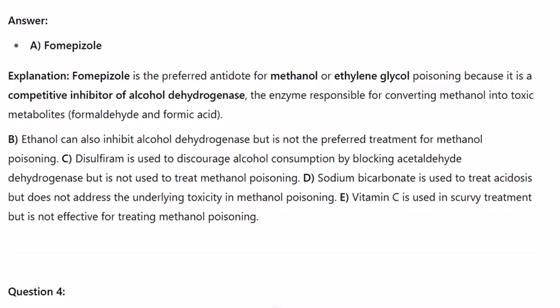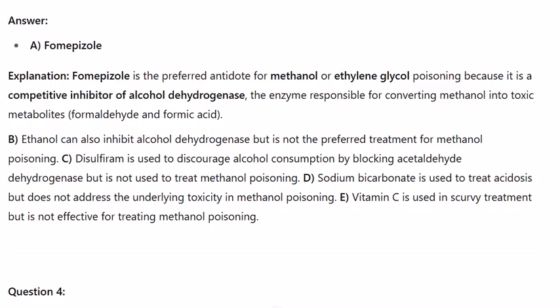C. Disulfiram is used to discourage alcohol consumption by blocking acetaldehyde dehydrogenase, but is not used to treat methanol poisoning. D. Sodium bicarbonate is used to treat acidosis, but does not address the underlying toxicity in methanol poisoning. E. Vitamin C is used in scurvy treatment, but is not effective for treating methanol poisoning.